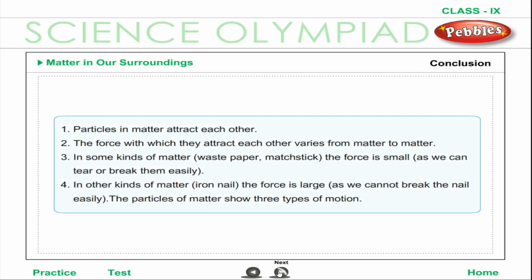Conclusion. Particles in matter attract each other. The force with which they attract each other varies from matter to matter. In some kinds of matter, waste paper, matchstick, the force is small, as we can tear or break them easily. In other kinds of matter, iron nail, the force is large, as we cannot break the nail easily. The particles of matter show 3 types of motion.